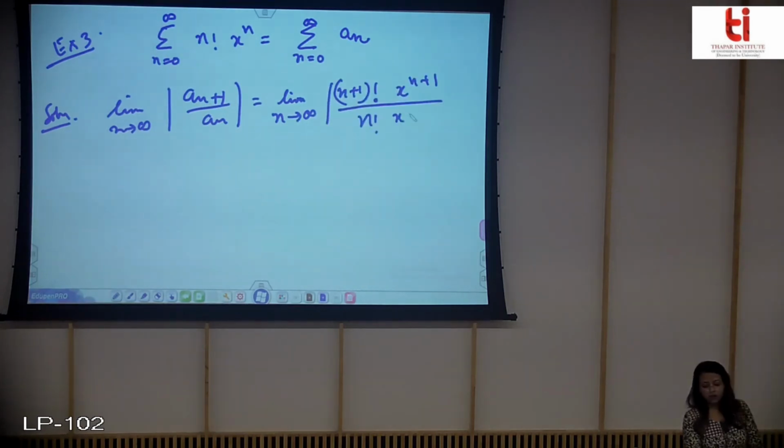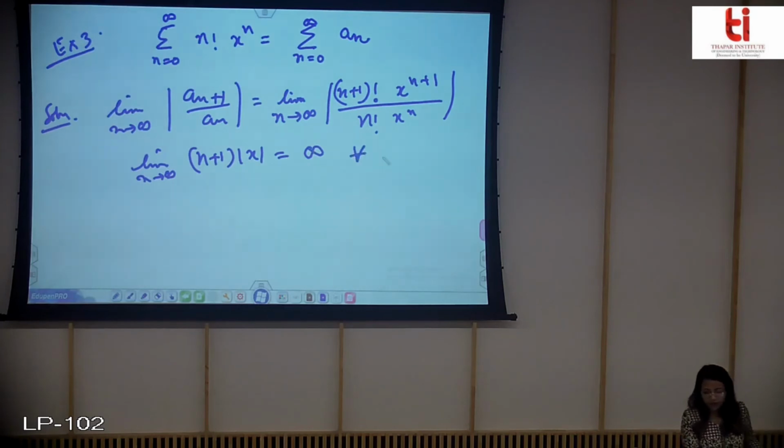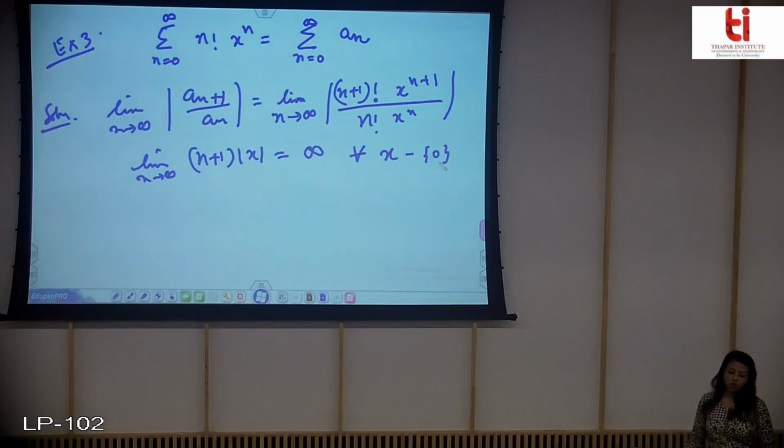So you can see that if you find the ratio, you will get this, and you apply the limit, you are getting infinity for every value of x except 0, because if you put x is equal to 0, you are getting the value as 0.